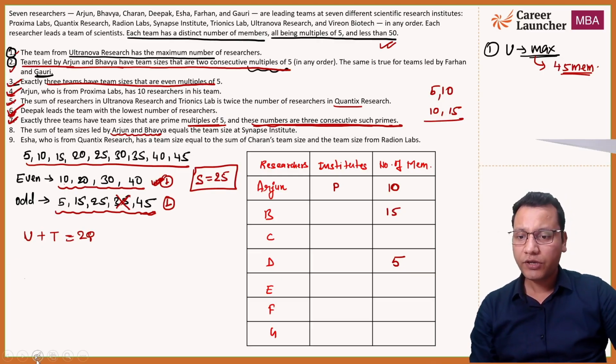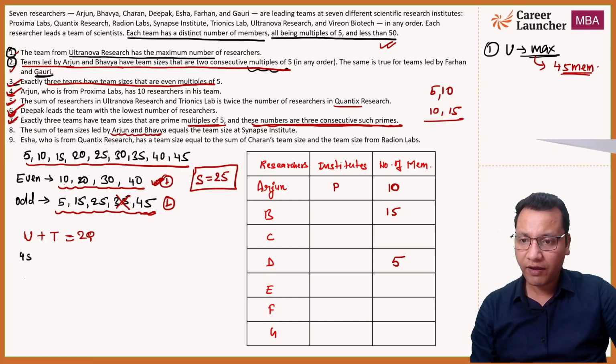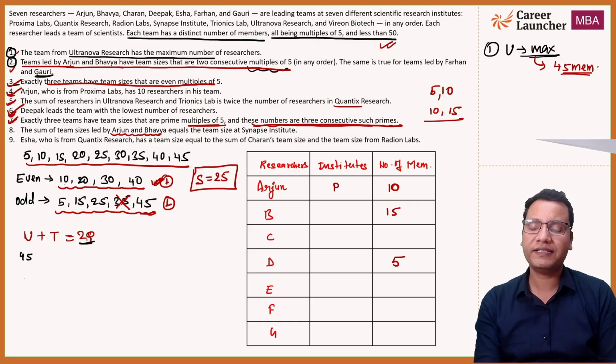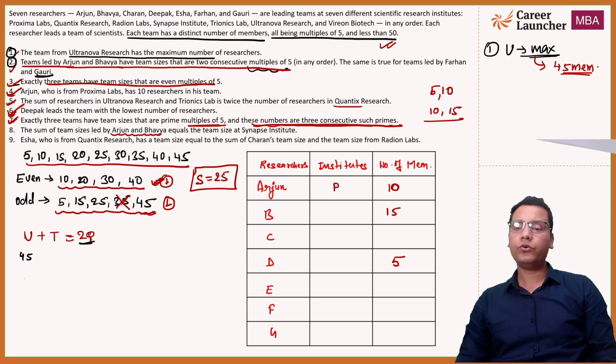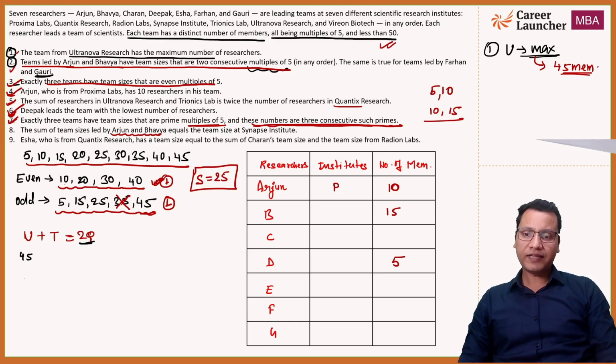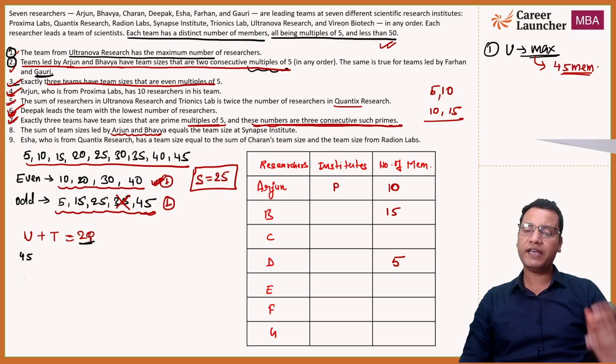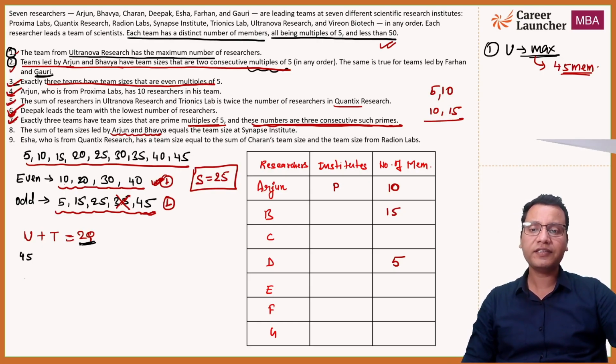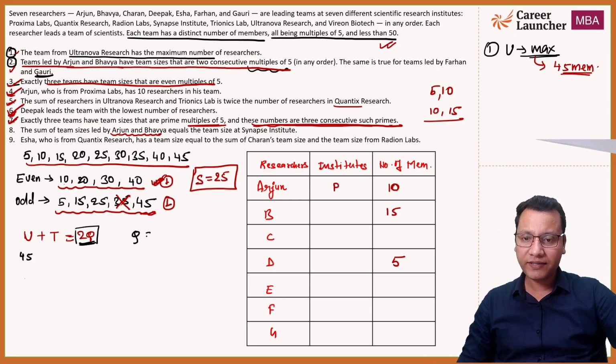Since we know that u has 45, and u plus t is a multiple of 2, the sum of number of members of u and t has to be an even number, and that is because this is 2 cube. That means that number has to be divisible by 2, or else you can say q is equal to u plus t divided by 2.